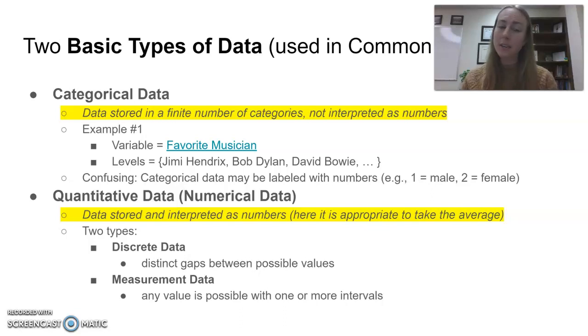There are two types of quantitative data. Discrete data, which has distinct gaps, like shoe size. You could be an 8.5 or a 9 or a 9.5, but you can't be an 8.7 shoe size. Also measurement data. Any value is possible. So that would be like height. You could totally be 6'1" 3/4", or anything in between. It's just how precisely we measure those things. So discrete data has distinct gaps where there's only certain possible values with nothing in between. And then measurement data is measured to the degree of accuracy with which our tools will allow.